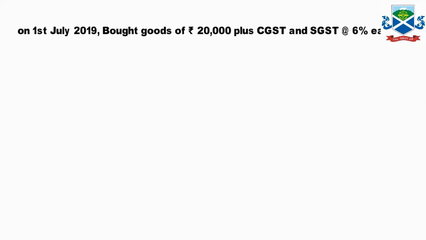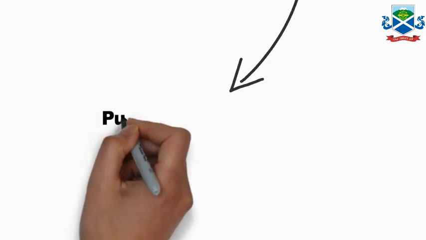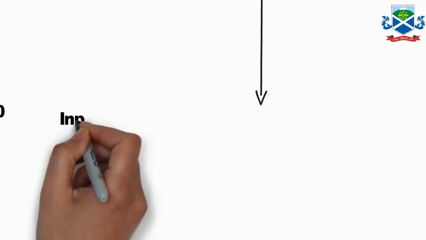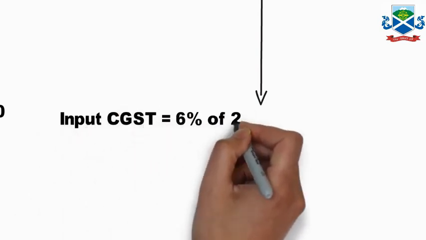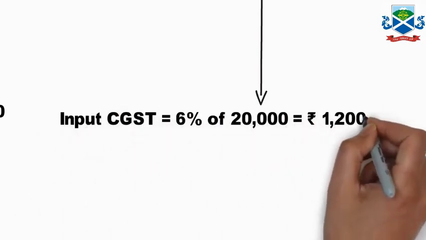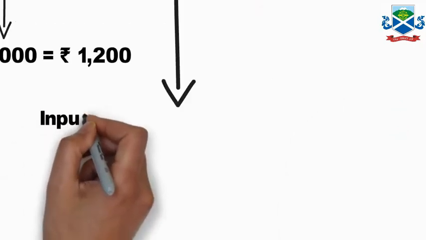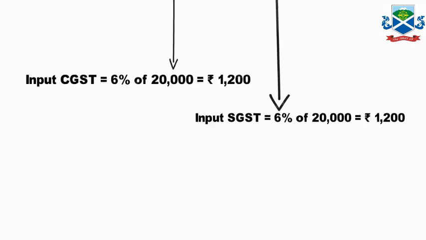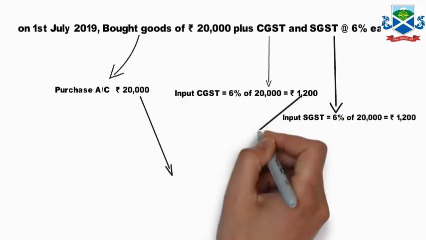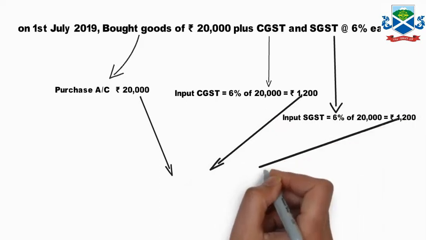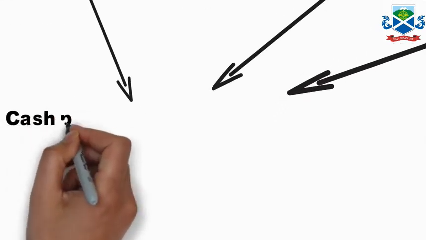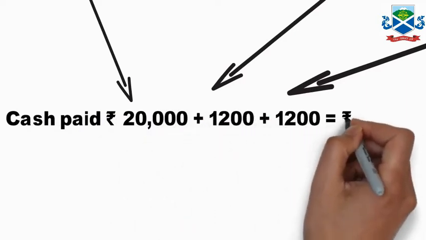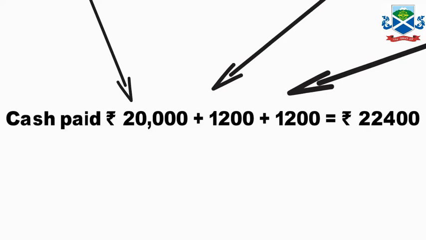Now as you bought the goods, that means purchase account, your purchase is the debit, that is 20,000. CGST is 6% of 20,000, that comes to 1,200, and SGST is also the same amount, it is a 50% share, as I told you before that it is also 12%. If it is 6%, SGST is also 6%. So now altogether cash payment is there, cash paid rupees 20,000 plus 1,200 CGST plus 1,200 SGST, altogether 22,400. We will go to the journal format.